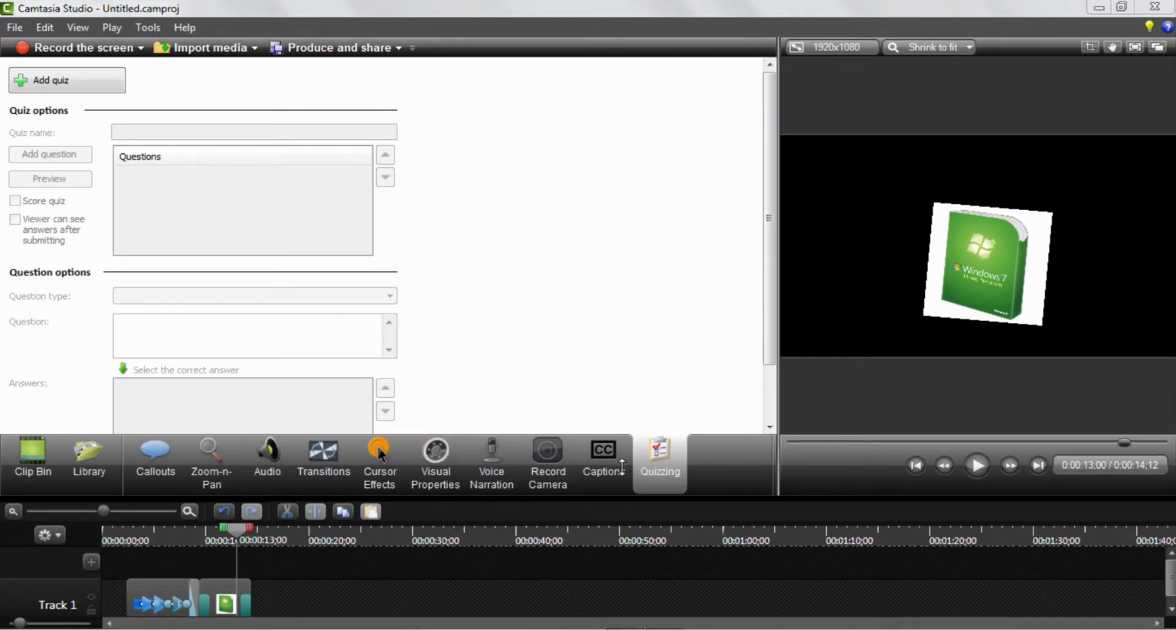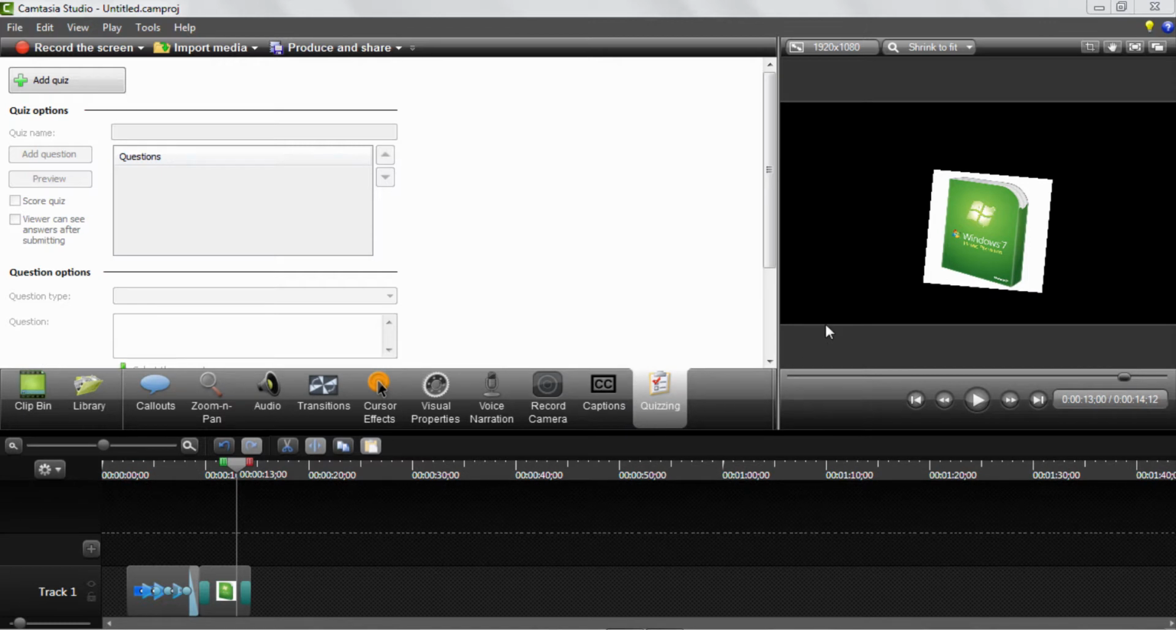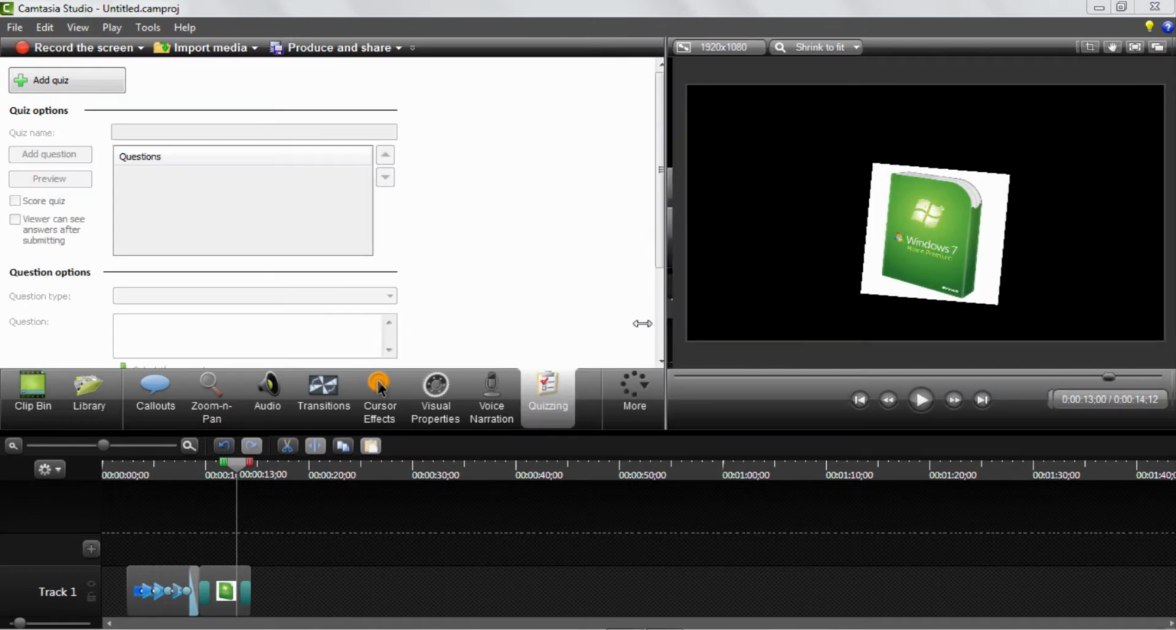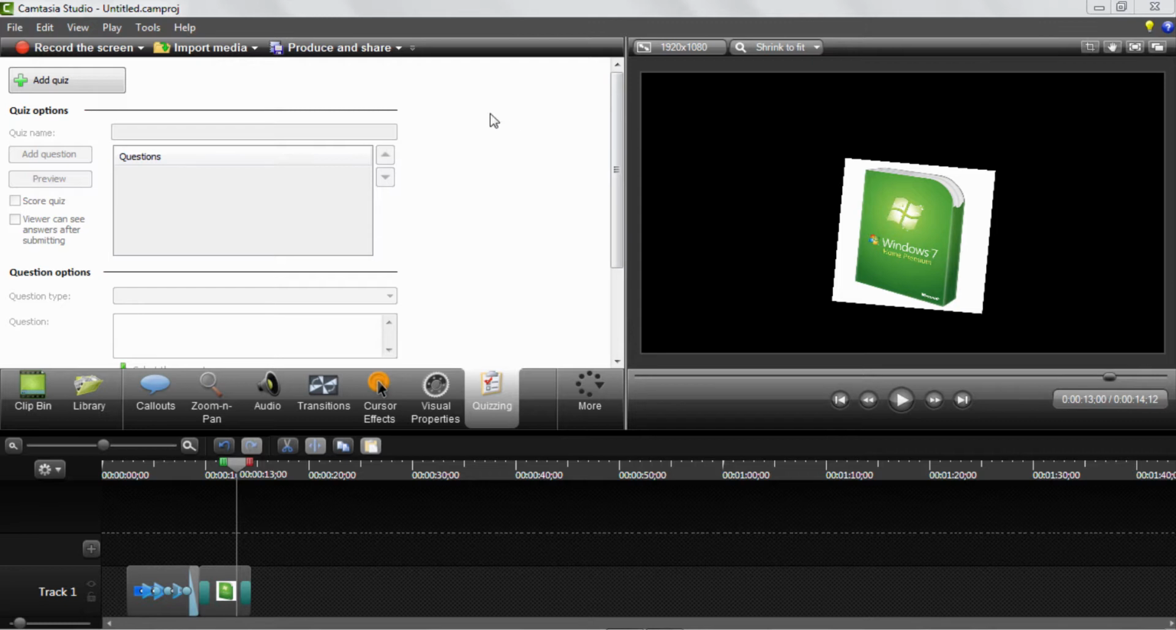I typically don't do that. I kind of messed it up now. Okay, there we go. That looks more like it. Let me just adjust this back. There we go. Now, up here we have the different features.